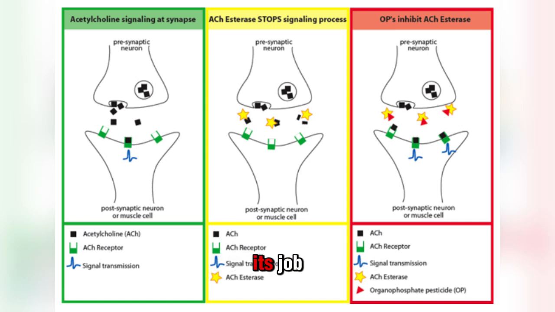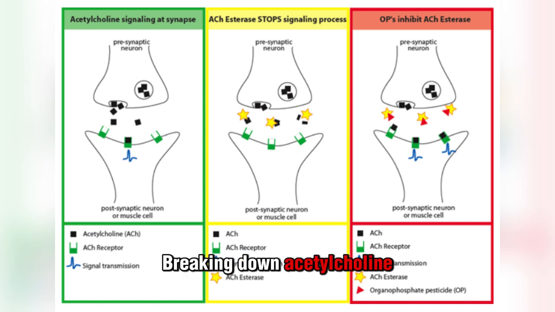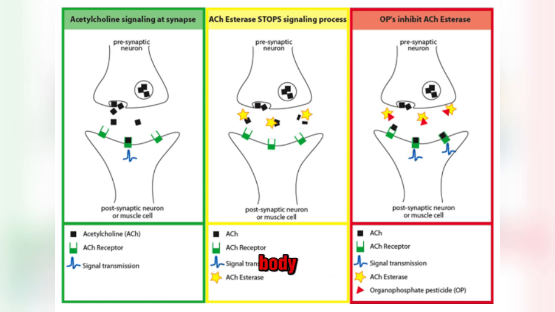After acetylcholine does its job, cholinesterase breaks down acetylcholine. Breaking down acetylcholine resets your nervous system to prevent overstimulation of your muscles and nerves. When acetylcholine doesn't break down, it collects in the area where nerve cells connect and communicate. This prevents your nervous system from communicating with the rest of your body, which leads to life-threatening symptoms.